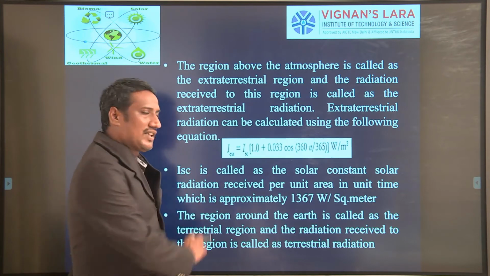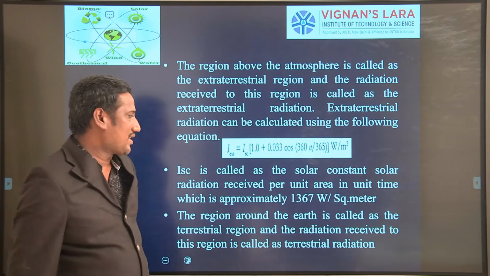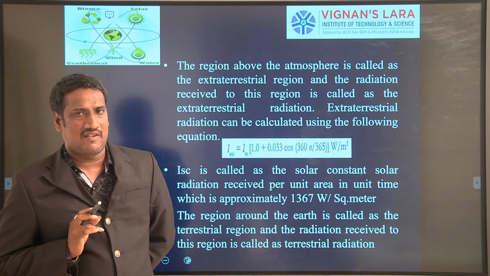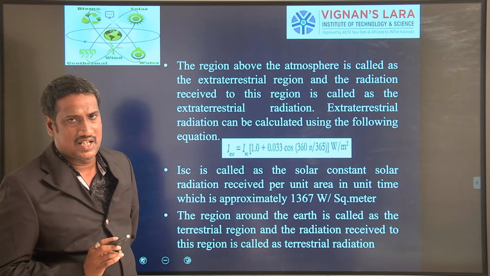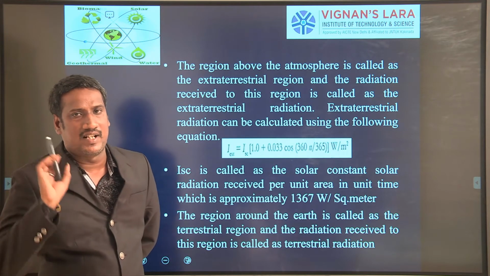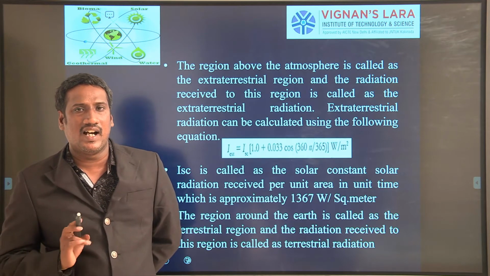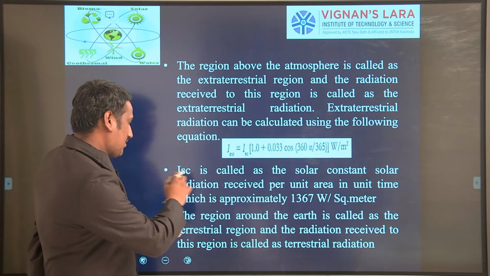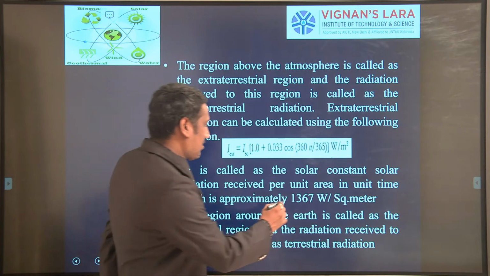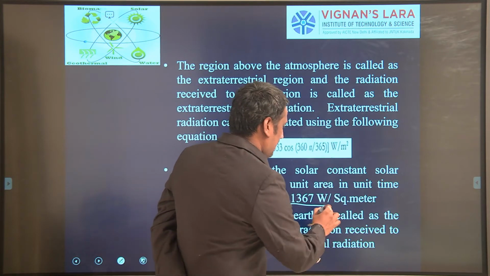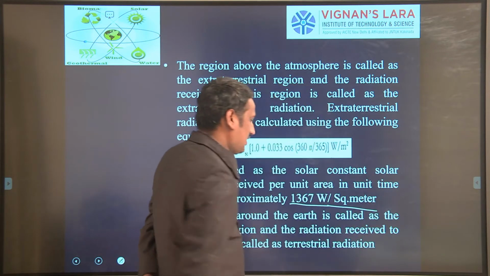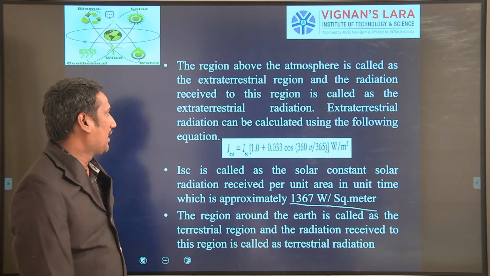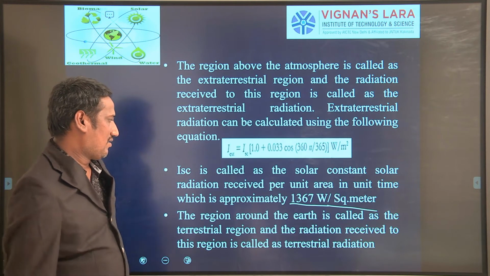Here I_SC is the solar constant. The solar constant is defined as the solar radiation received per unit area per unit time. The solar constant is approximately equal to 1367 watt per square meter.